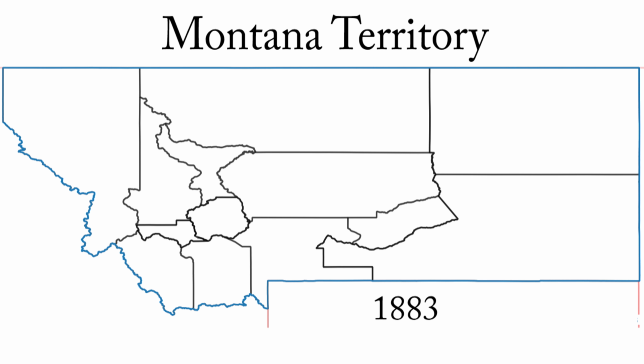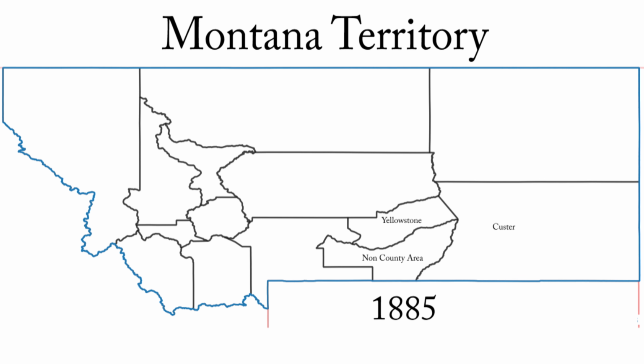March 7, 1883, Jefferson and Silverbow exchange. Jefferson and Silverbow retain these boundaries for the duration of the Montana Territory. March 8, 1883, Custer loses land to Dawson. March 5, 1885, Custer loses part of the Crow Indian Reservation, which is attached as non-county area to Yellowstone. Custer retains these boundaries for the duration of the Montana Territory. December 1, 1886, Fergus is created out of Marr.